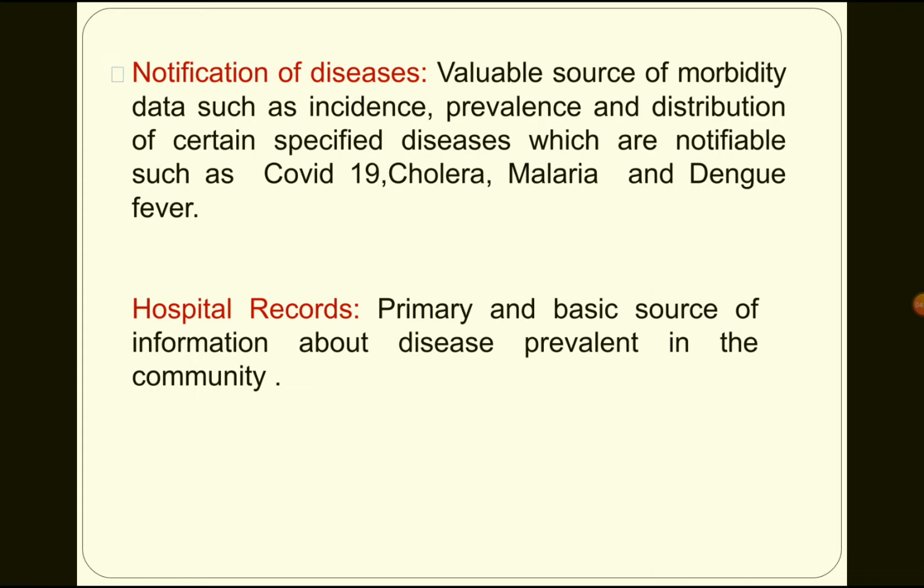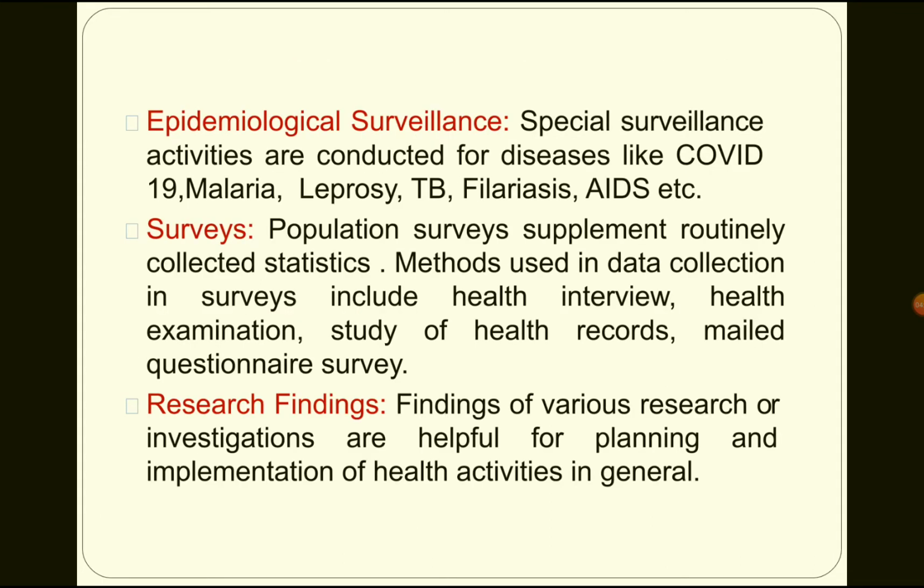Hospital records are the primary and basic source of information about diseases prevalent in the community. Epidemiological surveillance: surveillance activities are conducted for diseases like, for example, the present COVID-19, malaria, leprosy, tuberculosis, filariasis, etc. Surveys: population surveys supplement routinely collected statistics. Methods used in data collection surveys include health interview, as we discussed yesterday, one-to-one health examination, oral examination, study of health records, and mailed questionnaire survey through mails or by post. Research findings of various researches or investigations are helpful for planning and implementation of health activities in general.